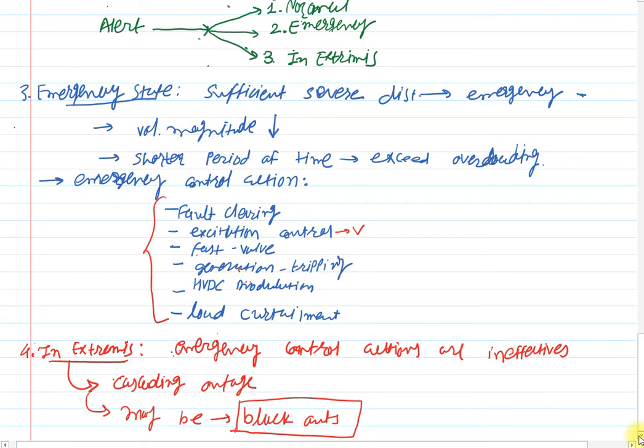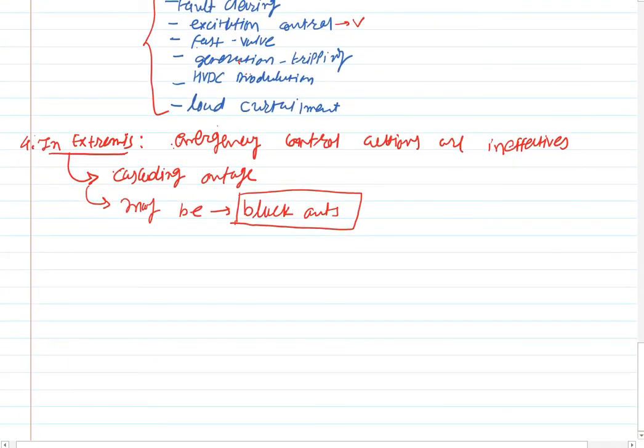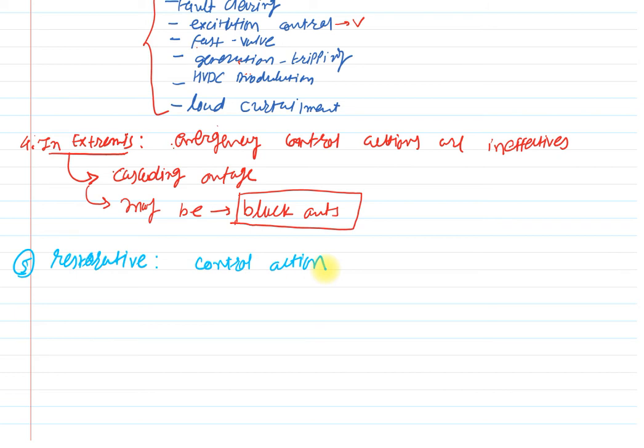Then the final one, the fifth one, is the restorative state. Clear? I hope you have clearly understood. The restorative state means the condition in which the control action is being taken. Control action is being taken to try to reconnect all the facilities and restore the system load.